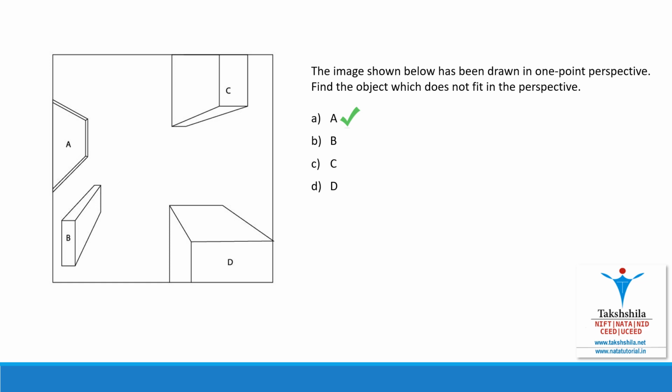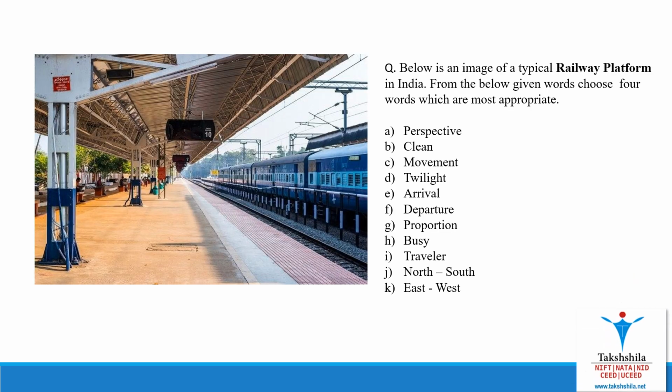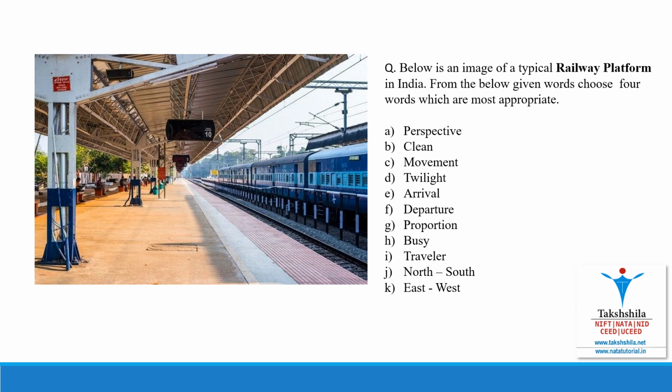Let's solve another question. Below is the image of a typical railway platform in India. From the below given words, choose four words which are most appropriate. So this question also has to be solved by the process of elimination. Start eliminating the wrong answers and choose the best answers. I will not be posting the answer for this question because I want you guys to solve it and post the answers in the comment box.